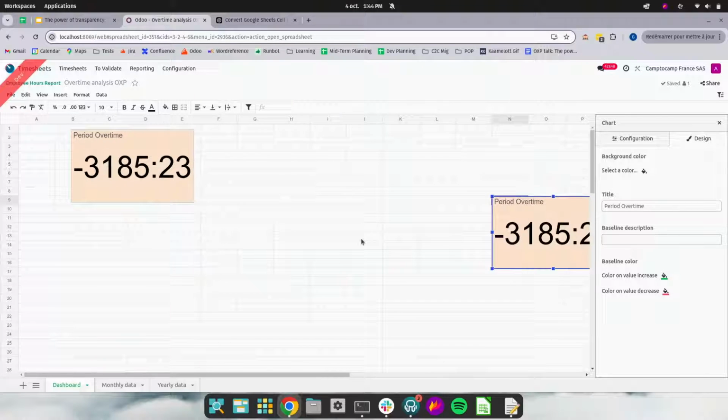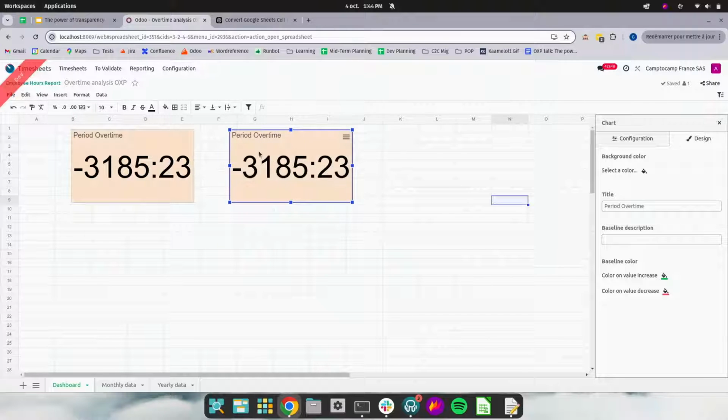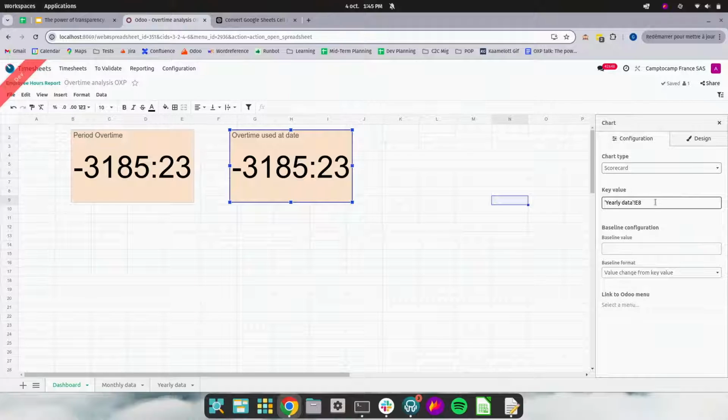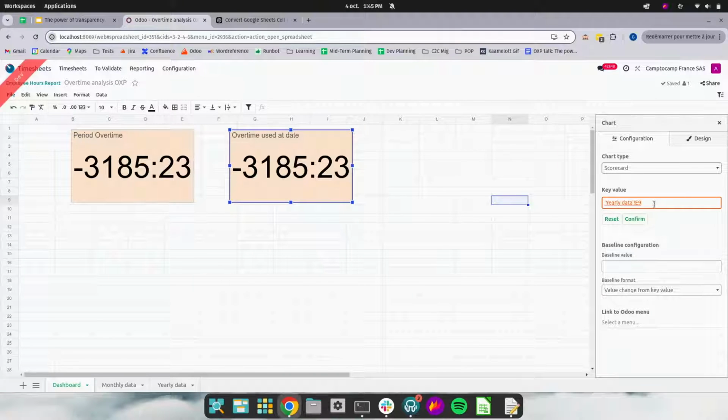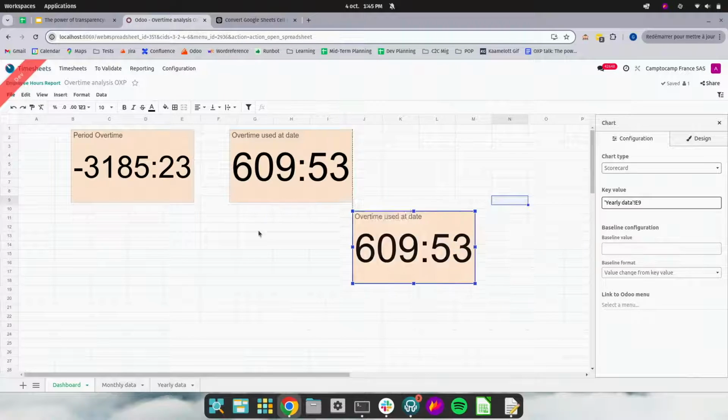Perfect. Let me copy it. You see that we can align it easily with the one that I have just created. And this one is overtime used at date. And I'm going to take not E8 but E9. Confirm. Perfect. And one last one, which is the balance.